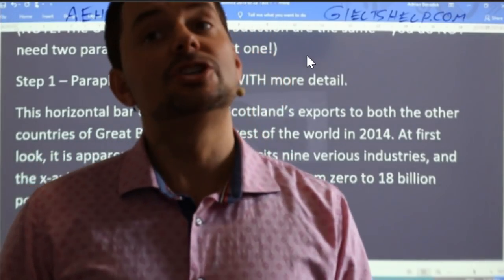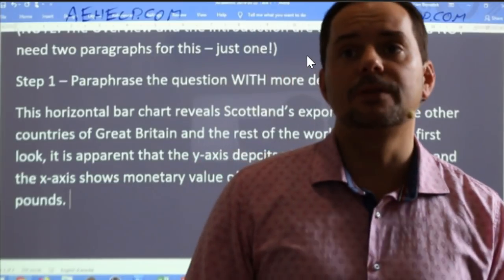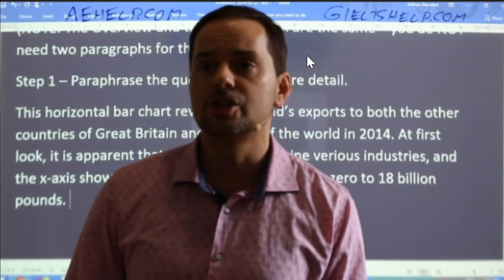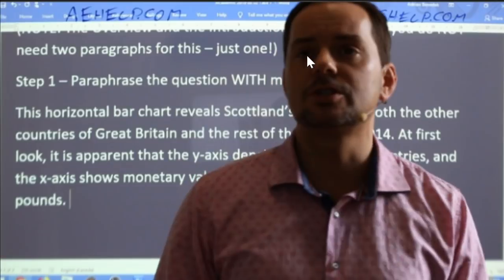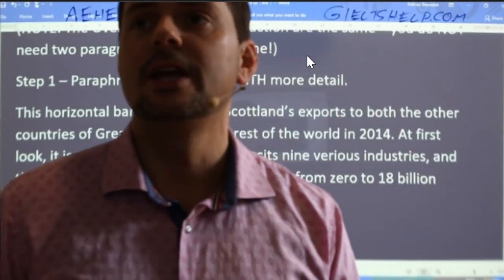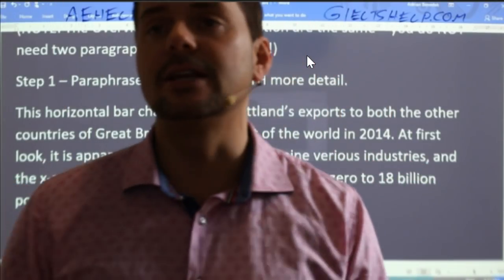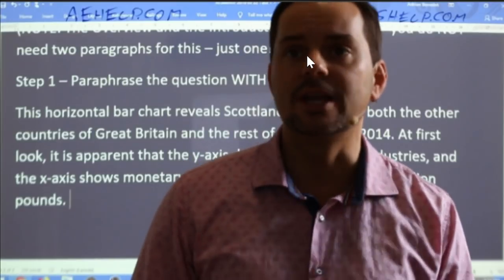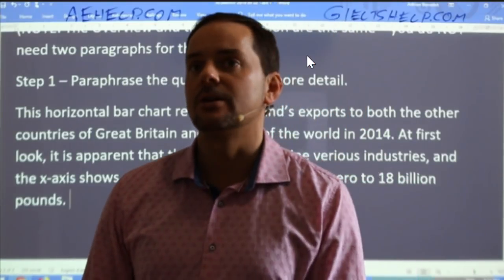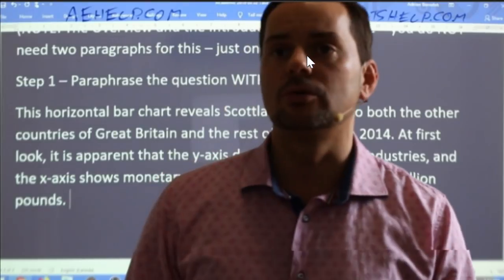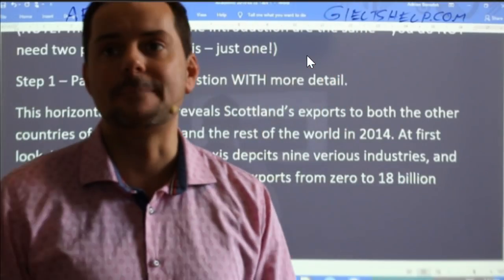I can't read the Chinese, but the sentence start is good. So the bar chart compares Scotland's exports to the UK and the rest of the world in terms of 9 different industries, ranging from a sale revenue of 0 to 18 billion pounds.